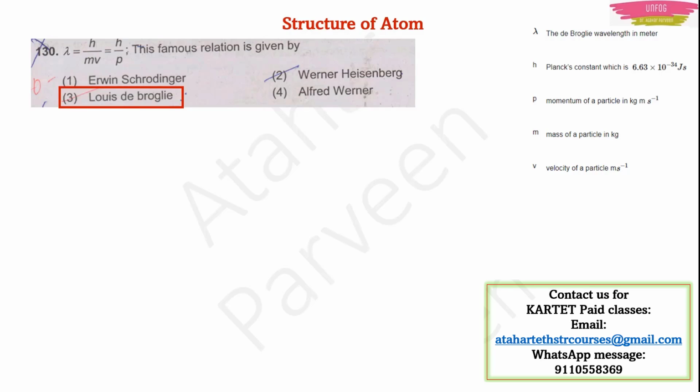Okay. Lambda, I told you, right? It is a wavelength and its unit will be meter. And usually it is known as de Broglie wavelength. And m is the mass of the particle. Its unit will be kg. Velocity will be v. The velocity of the particle will be v here, which is meter per second. And this p is equal to m into v, mass into velocity. This p is the momentum of a particle.